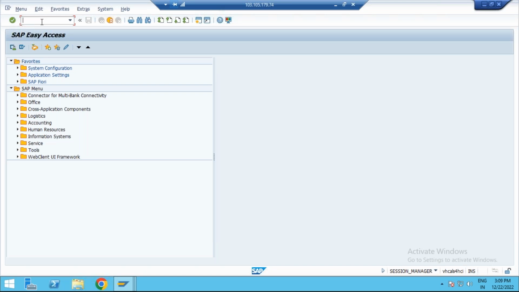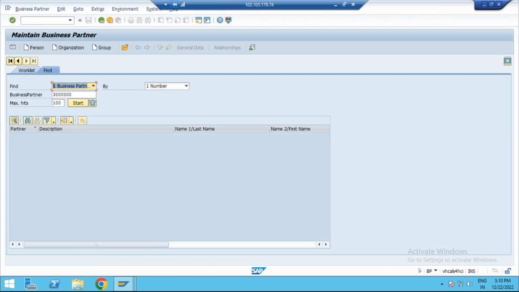But in the S4HANA system, they completely merged the vendor master as well as the customer master. All of MK01, MK02, MK03, MK04 and FK01, FK02, FK03 were merged into one single transaction code, that is the business partner. The remaining masters remain the same. If I go to source list, it remains the same. Info record remains the same. Condition records remain the same. Batch master remains the same. Only the business partner has major changes.